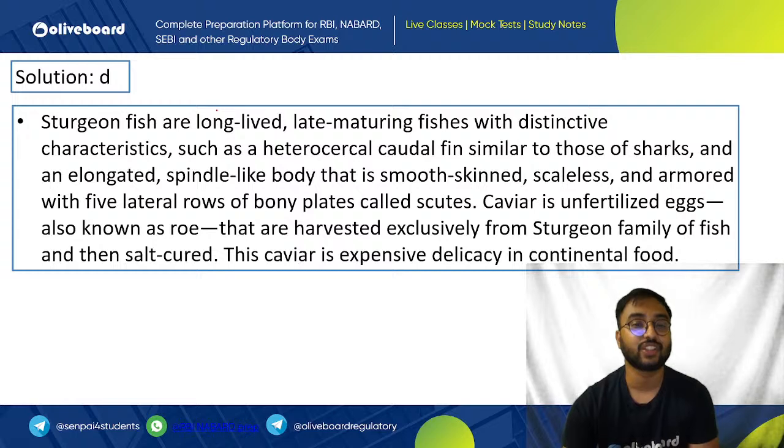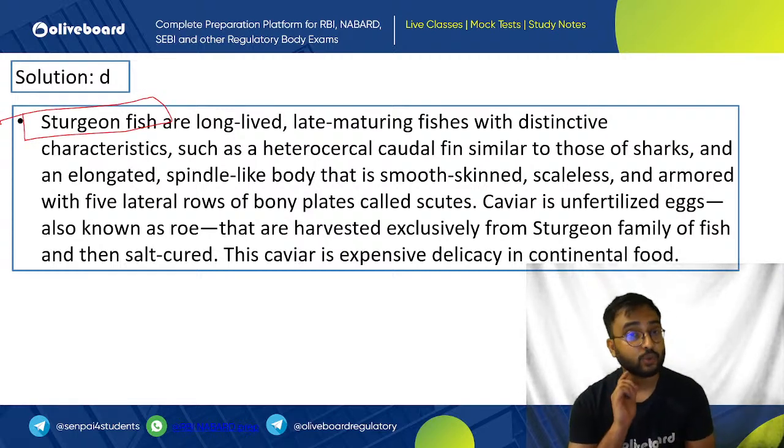The answer here is sturgeon, guys. Okay, sturgeon is that fish. I hope you know it. It is a freshwater fish, but generally aquaculture is used to do the fishing. So sturgeon ponds are there in which this fish is taken. Majorly earlier this fish was done for meat purposes, but now it is no longer done for meat purposes.